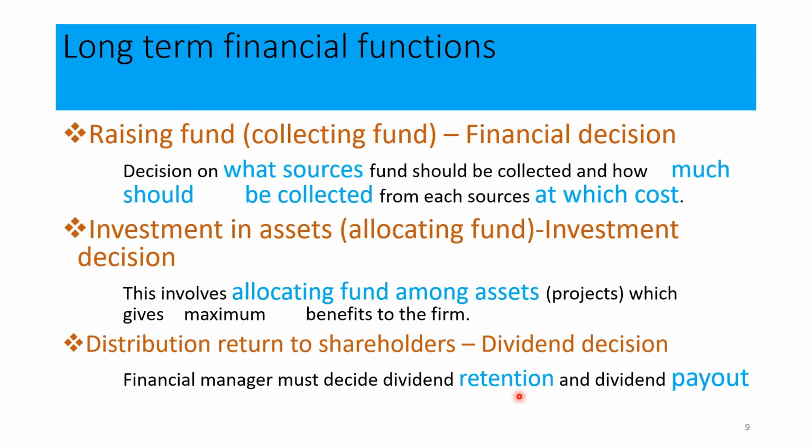And also we need to decide how much dividend should be distributed among the shareholders. That is what we call payout, or dividend payout, right? These two factors have to be considered when we are going to distribute the dividend to the shareholders. What are the factors we need to consider? How much we have to keep with the business organization with the idea of reinvestment, and also how much of the returns should be distributed among the shareholders. Those are the long-term financial functions that have to be performed by the financial manager.